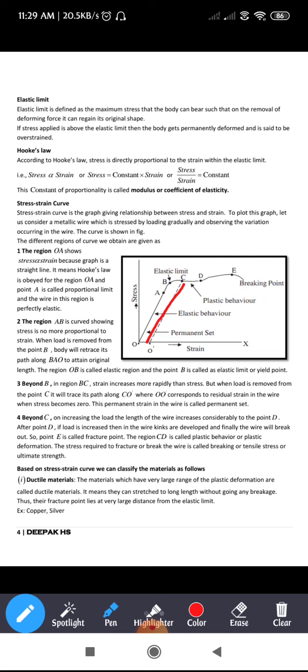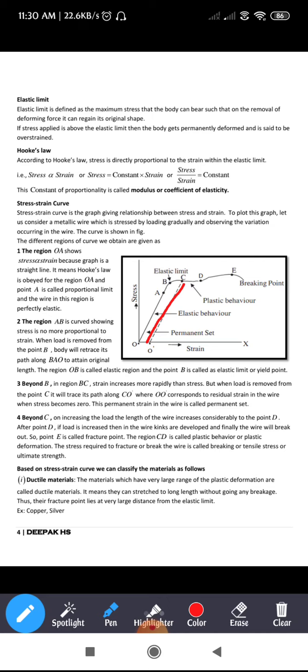The fourth point: beyond C, on increasing the load, the length of the wire increases considerably to the point D. After point D, if the load is increased, then kinks are developed in the wire and finally the wire will break. So point E is called the fracture point. The region CD is called plastic behavior or plastic deformation. The stress required to fracture or break the wire is called breaking stress, tensile stress or ultimate stress.